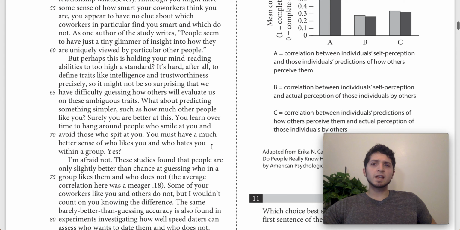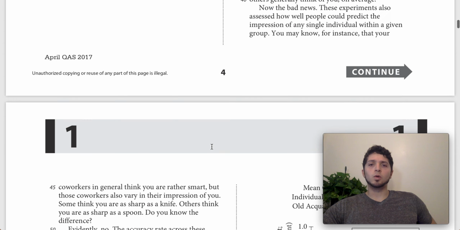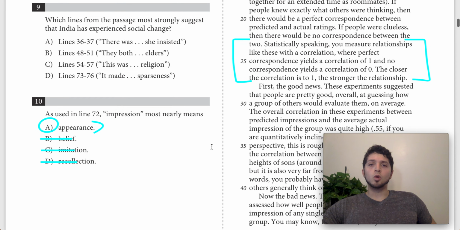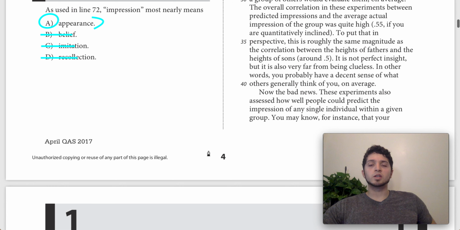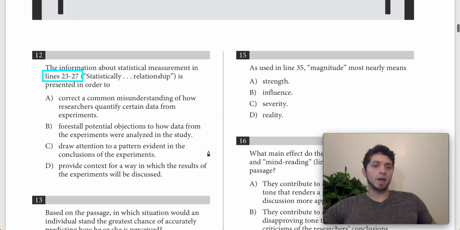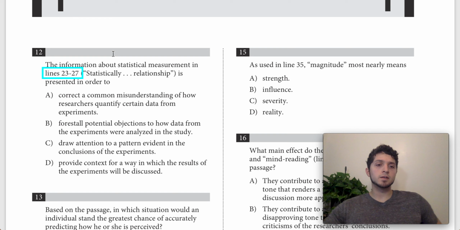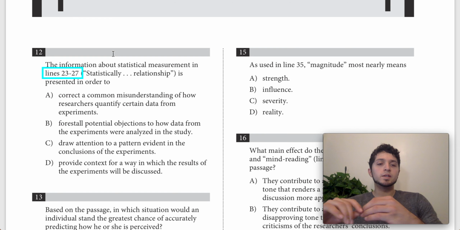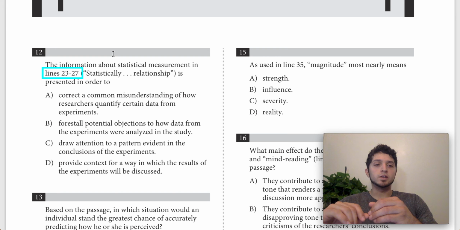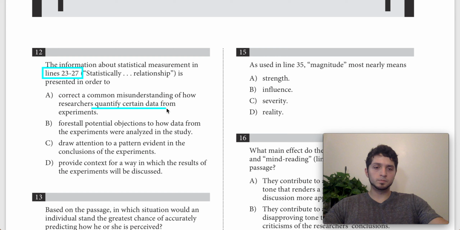So what I would say is it gives us context, or it gives us the background knowledge, or it explains a little bit, helping the reader understand the passage. So let's see if we can find an answer choice that will match that. A says that it's given in order to correct a common misunderstanding of how they quantify certain data from experiments. So this right here, I think, is correct, right? We are talking about quantifying certain data from experiments.